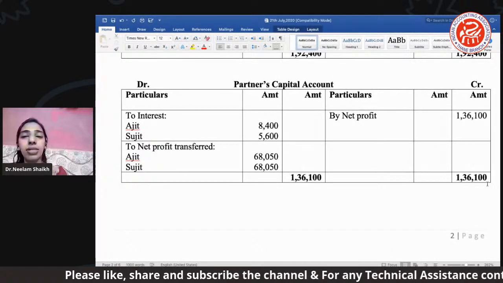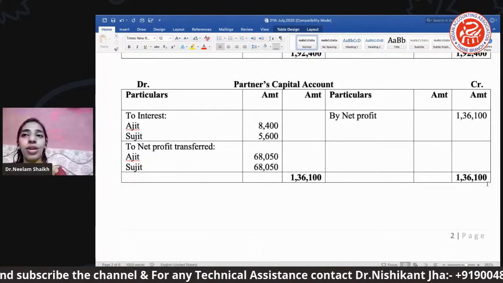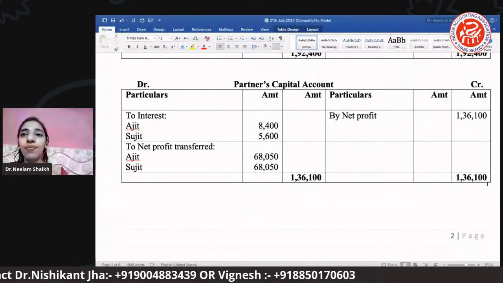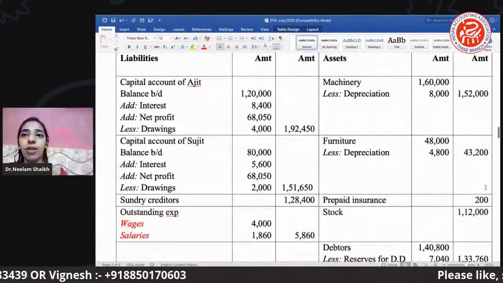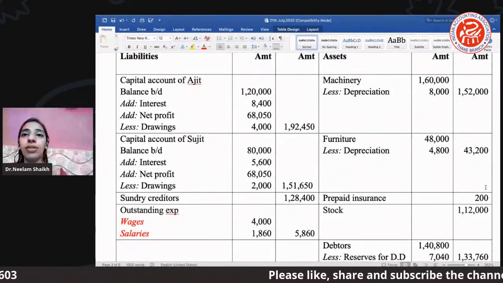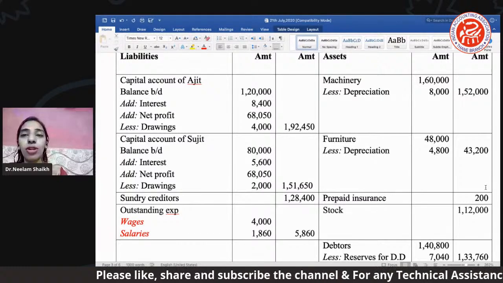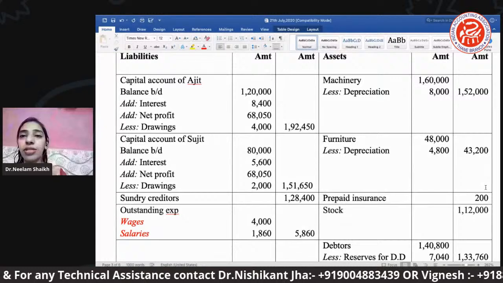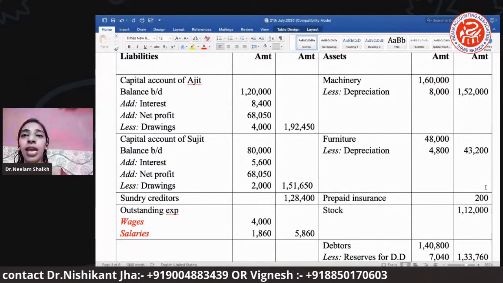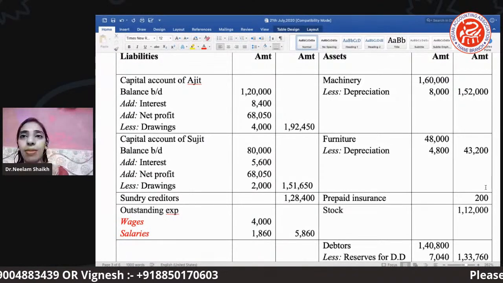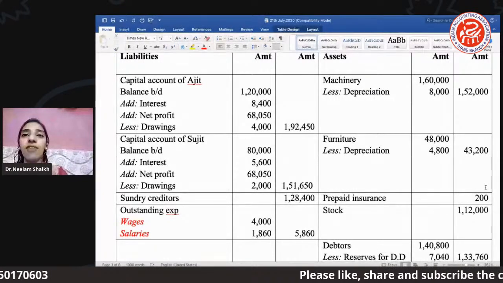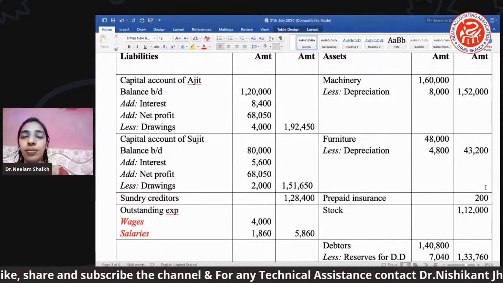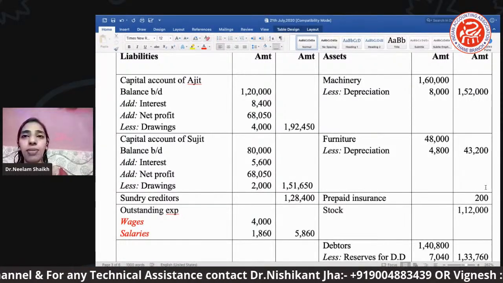Okay. And now the same thing you can see in the balance sheet. Riddhi, can we move ahead with the balance sheet? Now in the balance sheet you can see, which is the last statement of our entire final account. Here capital account जो हमको ट्रायल बैलेंस में दिया था, हमने एज इट इज ले लिया है. Interest which we have calculated 7% on our capital, that also we have brought here. Net profit which we have shared in the partners capital account on an equal proportion, that also we have brought here. And the drawing was given in your trial balance with Ajit and Sujit. So that drawing balance we have brought here.